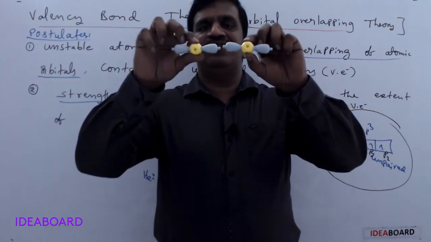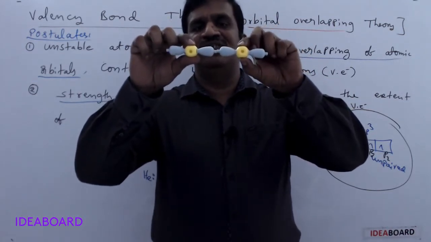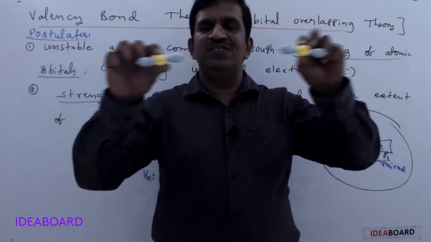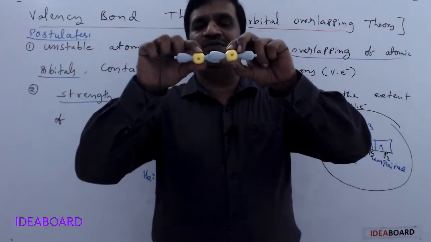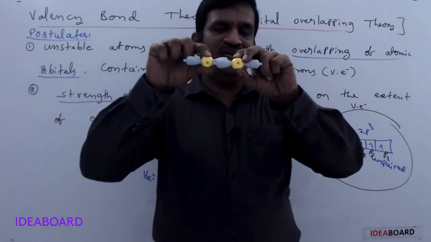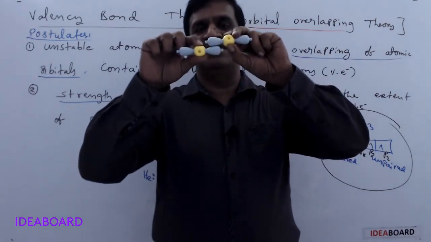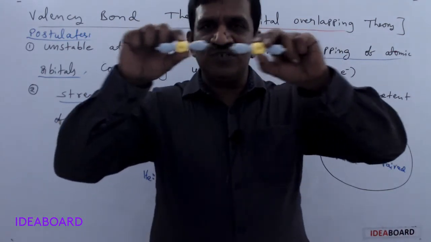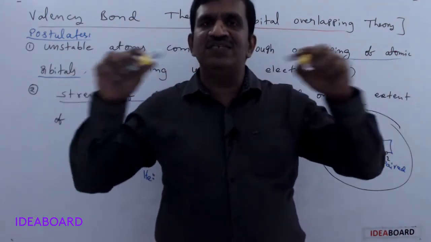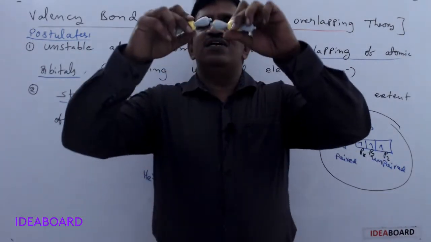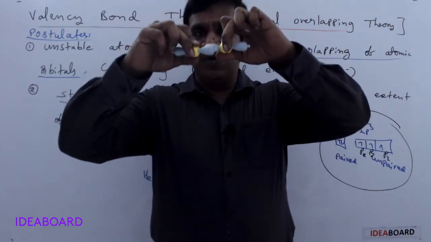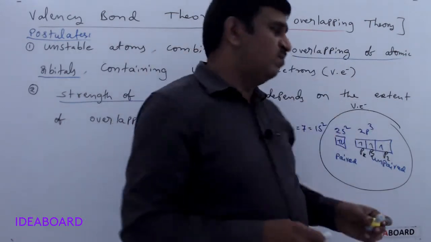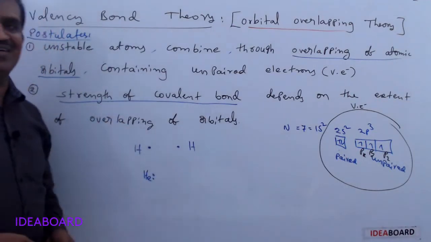If these p orbitals are just attached like this, we can remove them very easily. But when the p orbitals are overlapped completely, the bond becomes stronger and we cannot break it easily. So when the extent of atomic orbital overlapping is more, the bond formed is stronger.